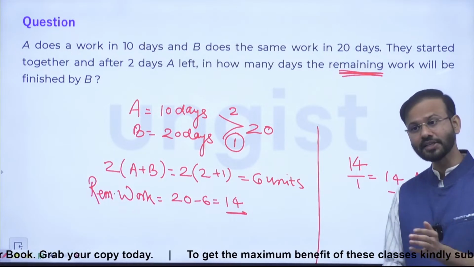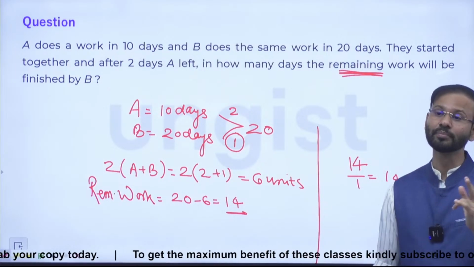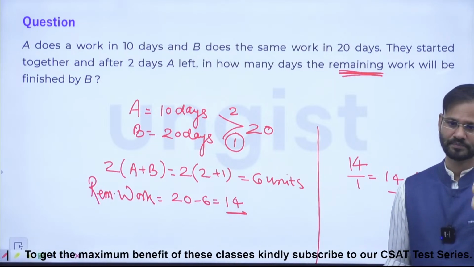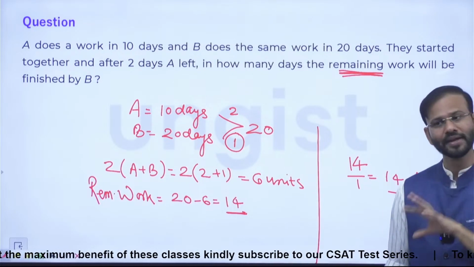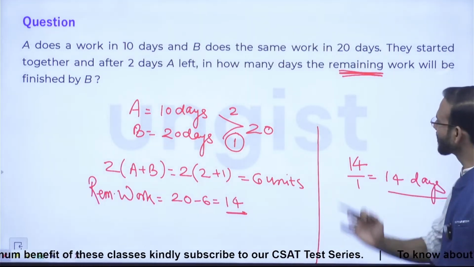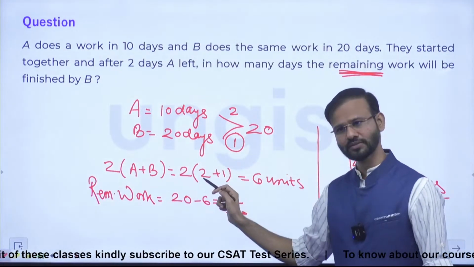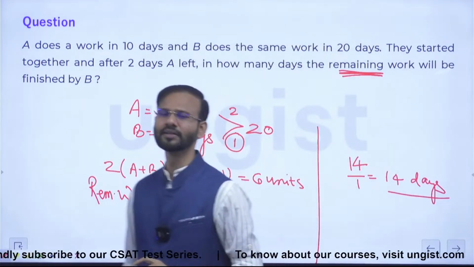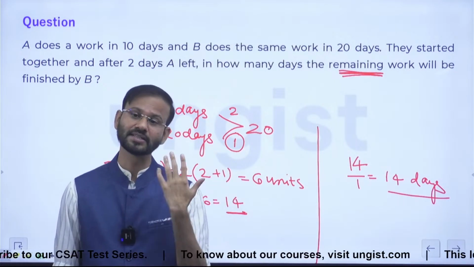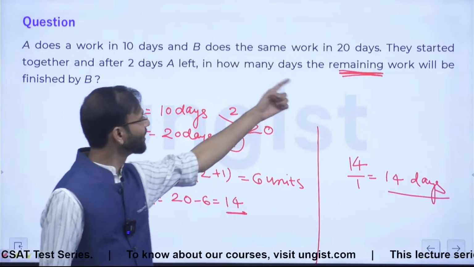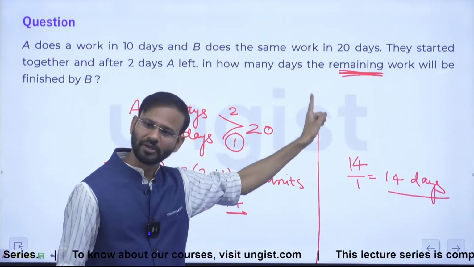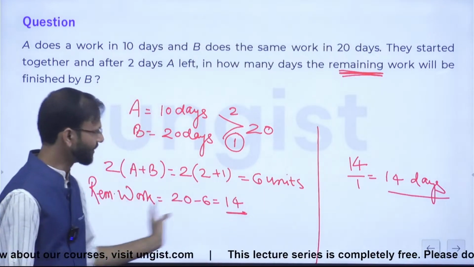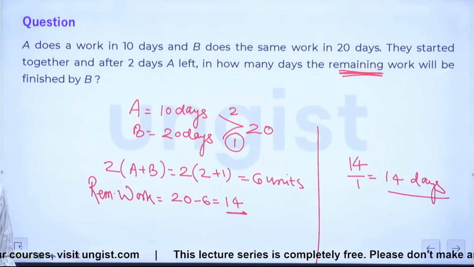If the question is asking the total work, then the answer would be 16. Everyone, yes or no? Why? Because if the total work, like first 2 days they have worked together, that will be also calculated. So if the question is asking in how many days the total work will be finished, then the answer is 16. And in how many days the remaining work will be finished, the answer will be 14. Guys, it is clear? Right? Please note it down. So how will total work be 16?